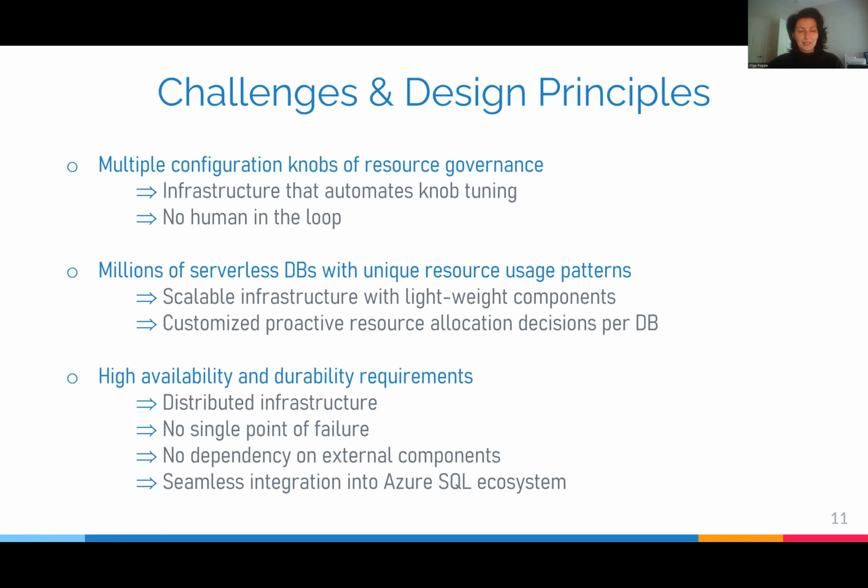Azure SQL database has very high availability and durability requirements. Therefore, the infrastructure must be distributed. It must have no single point of failure, no dependency on external components, and it must be seamlessly integrated into the Azure SQL ecosystem and reuse its existing components.